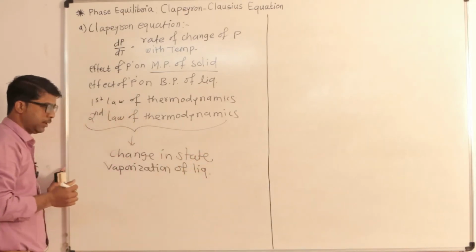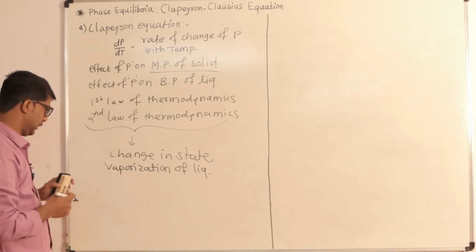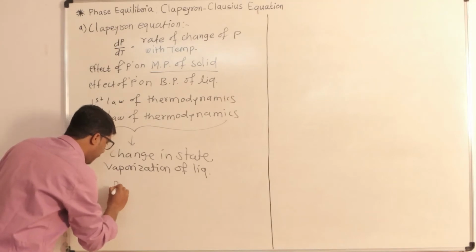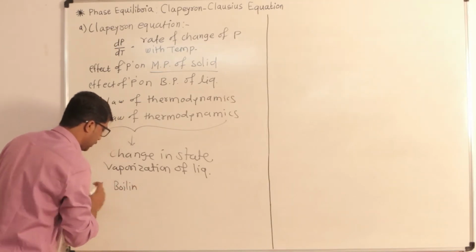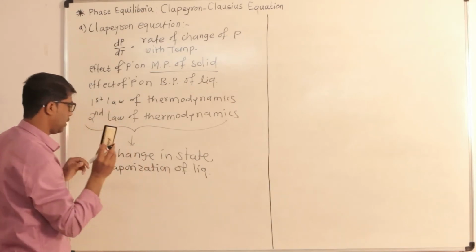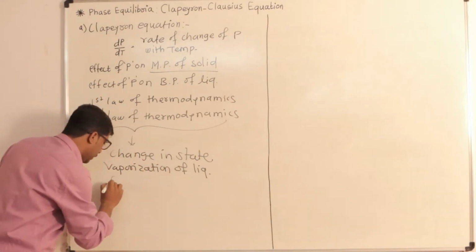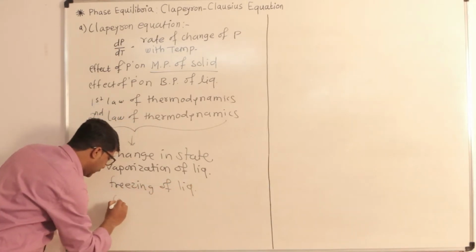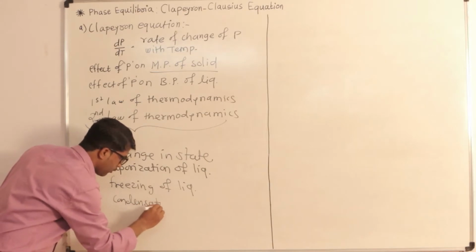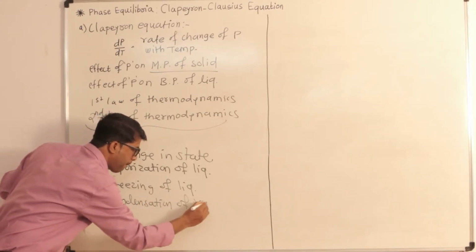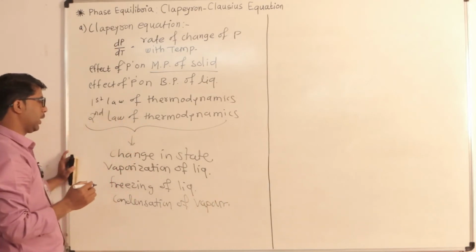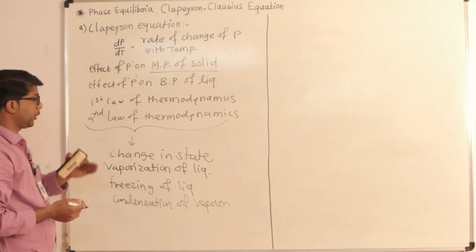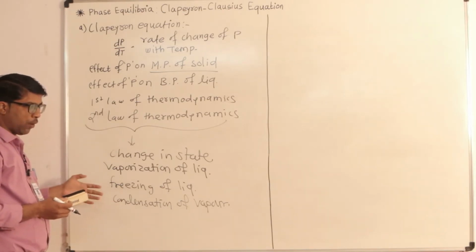This is the first phenomenon in which a change in state is involved. Then boiling, again vaporization of liquid, then freezing of liquid, condensation of vapor. These are the different phenomena involved in phase equilibria, and they involve a change in state.